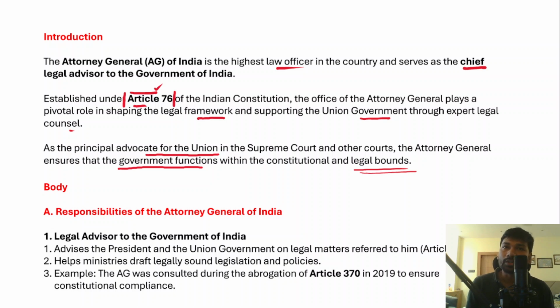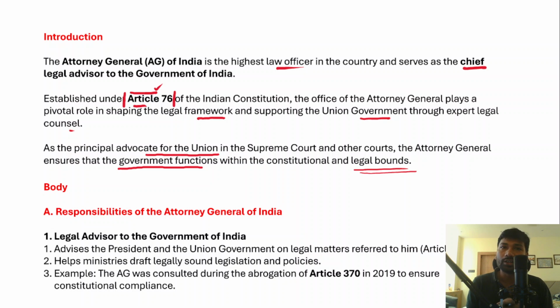And in the first part of the answer, you need to write the responsibilities of the Attorney General of India, because the Attorney General of India will have certain responsibilities as well. Now, if we talk about the responsibilities of the Attorney General of India, he is the legal advisor to the government of India.